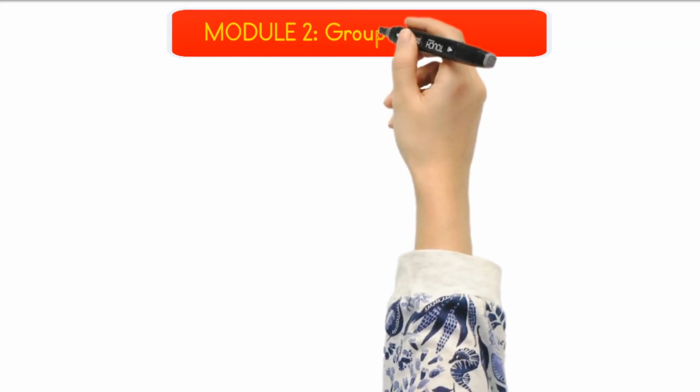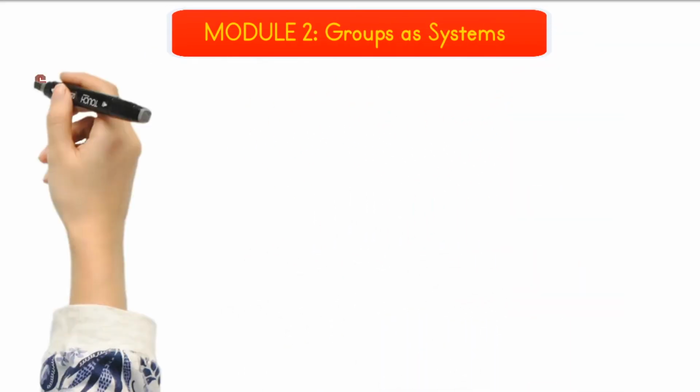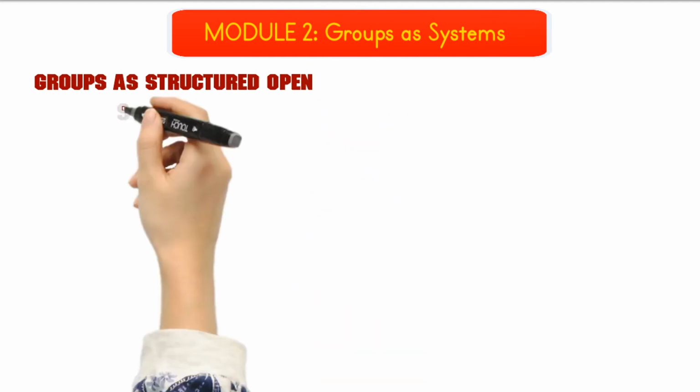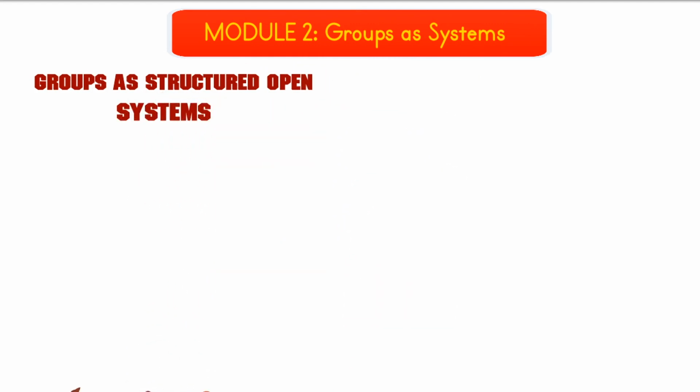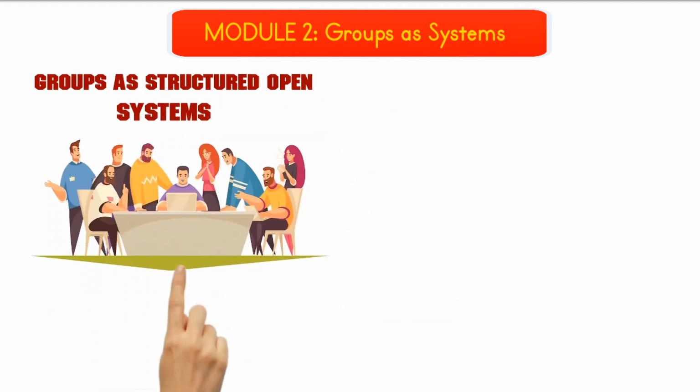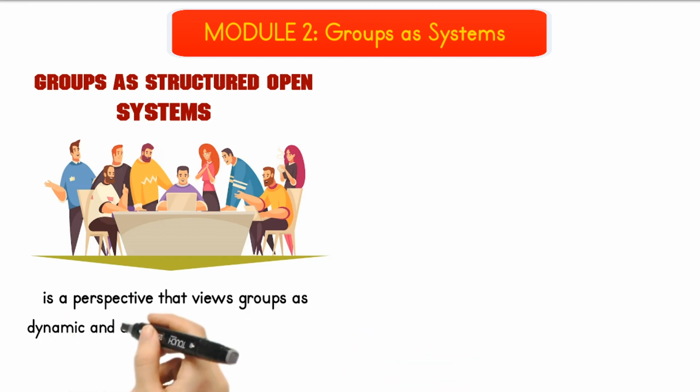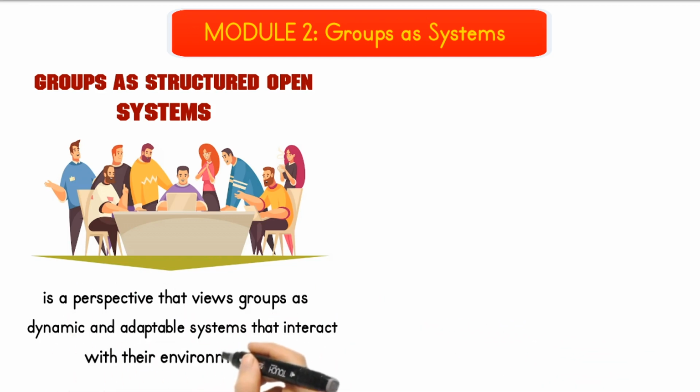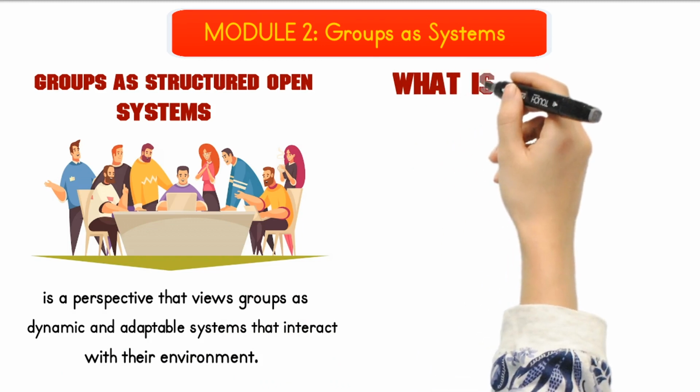Module 2. Groups as Systems. Groups as Structured Open Systems. Groups as Structured Open Systems is a perspective that views groups as dynamic and adaptable systems that interact with their environment. What is a theory?